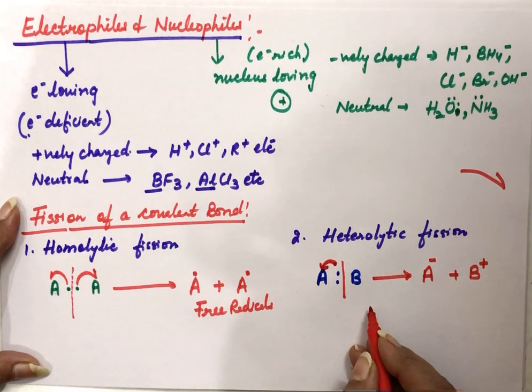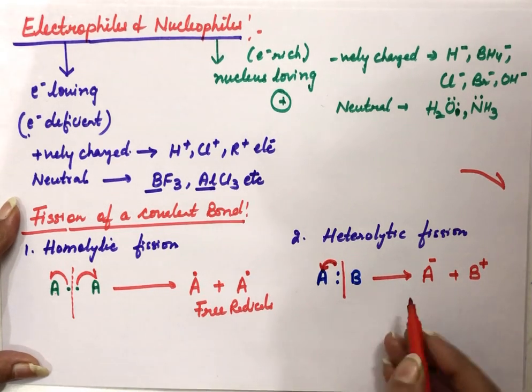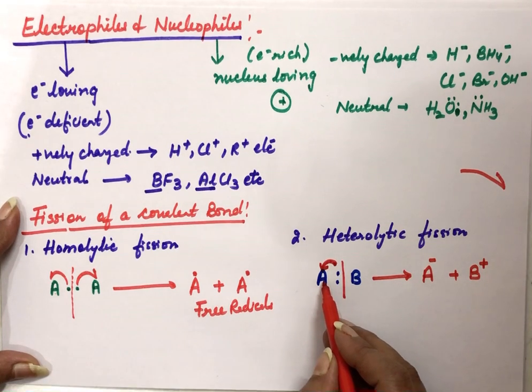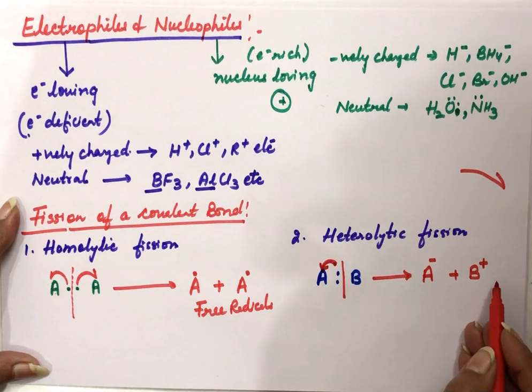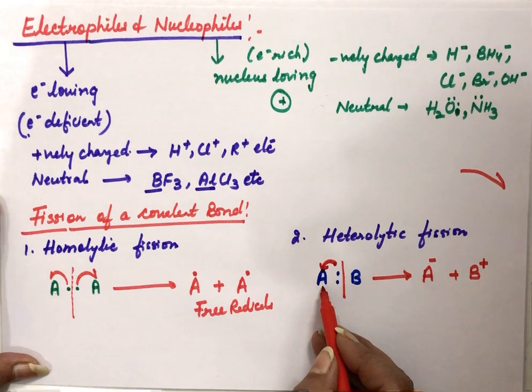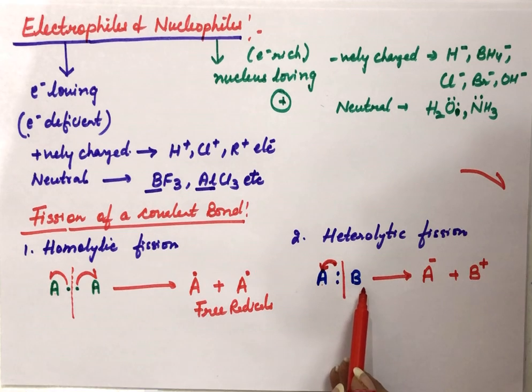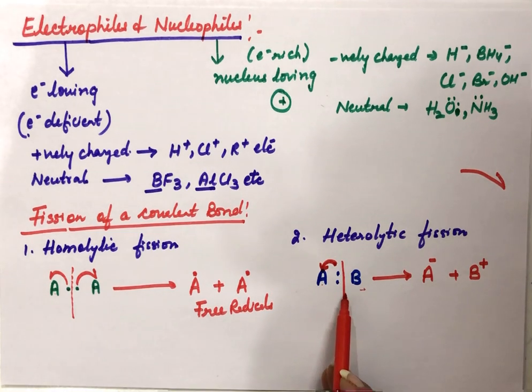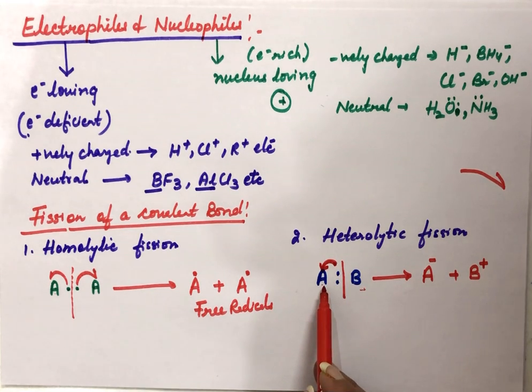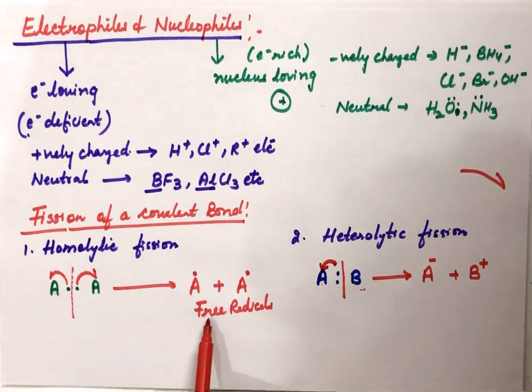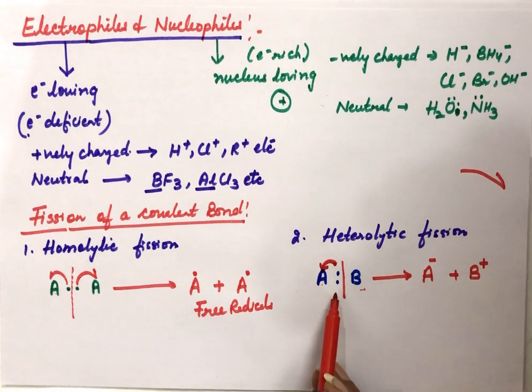So as a result of heterolytic fission, both the electrons go to one atom, and we get cations and anions. I have taken A as more electronegative than B in this case. So when a covalent bond breaks in such a way that both the electrons are taken away by one of the atoms, this fission is called heterolytic fission, or unsymmetrical fission. So whenever there is homolytic fission, we get free radicals. When there is heterolytic fission, we get cations and anions.